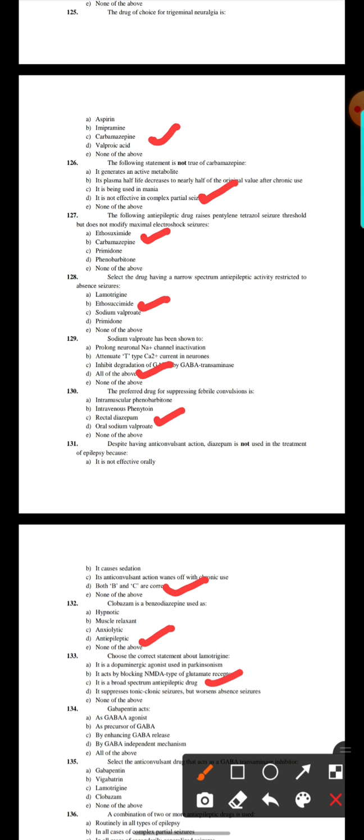134. Gabapentin acts as a GABA agonist, as a precursor of GABA, by enhancing GABA release, by a GABA-independent mechanism, or all of the above. Here the option number C, by enhancing GABA release.